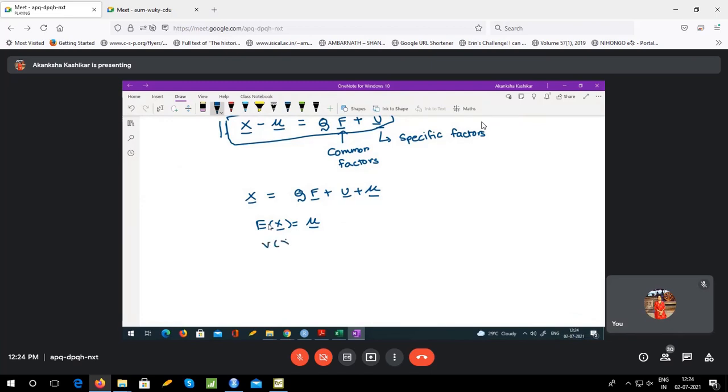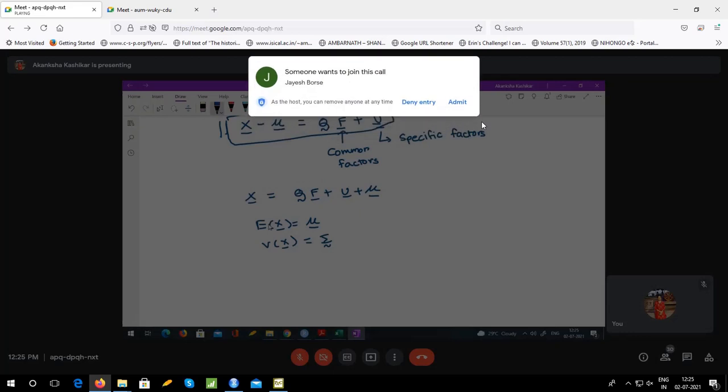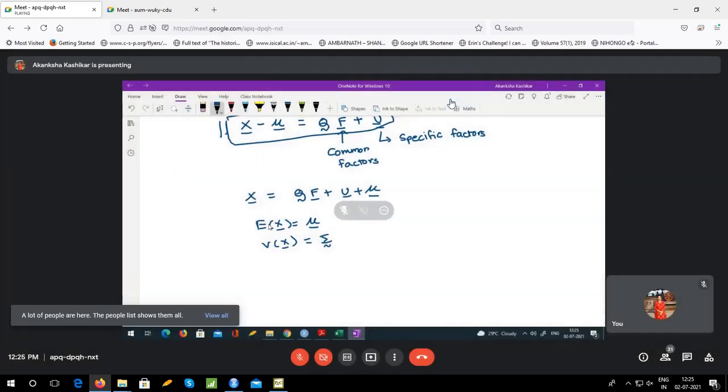Then variance of X we will denote by sigma. We don't have any constraint on this mu and sigma. But now we have some constraints on the mean and variance of the common factors and the specific factors.